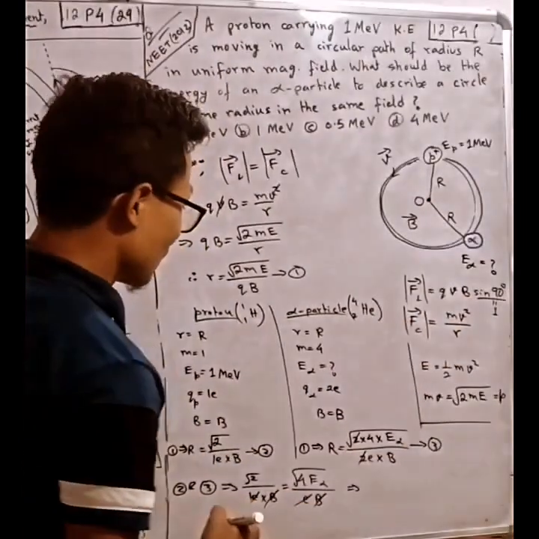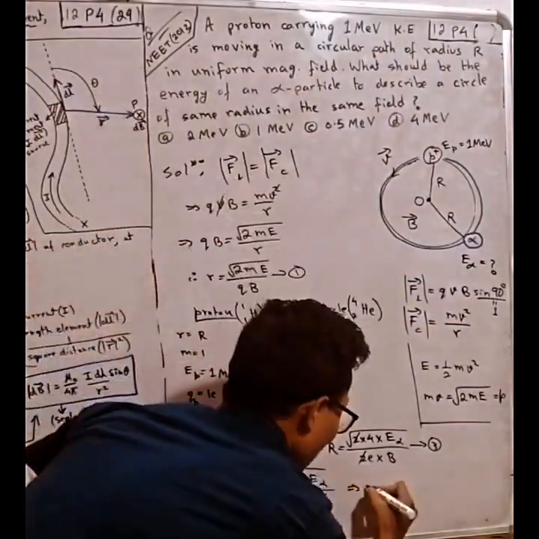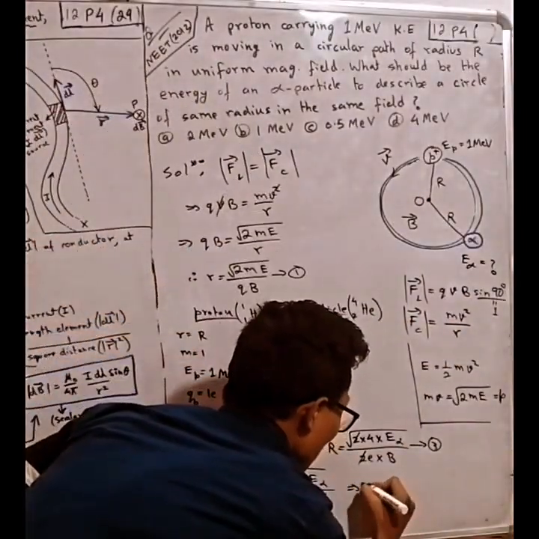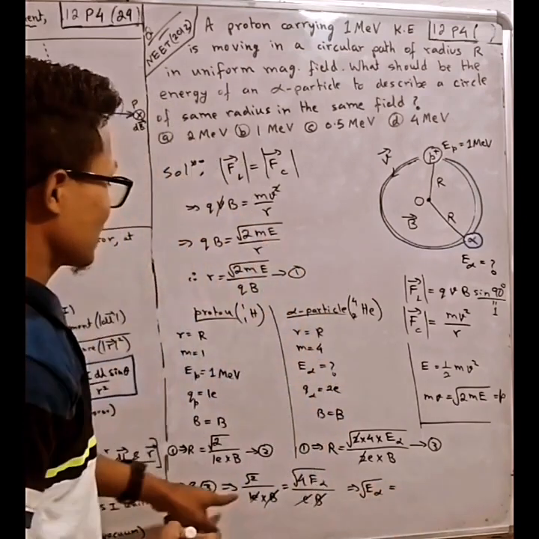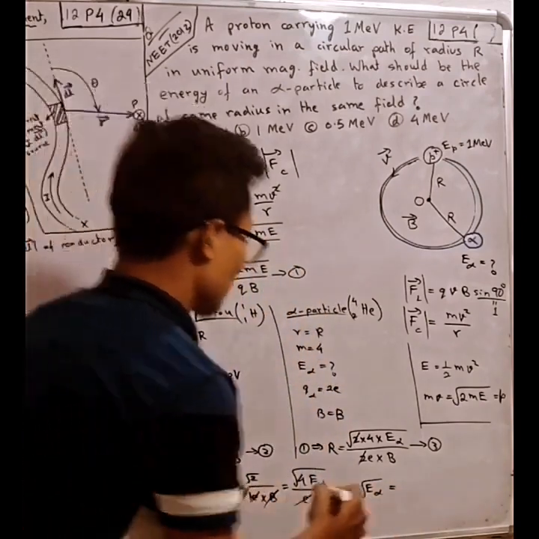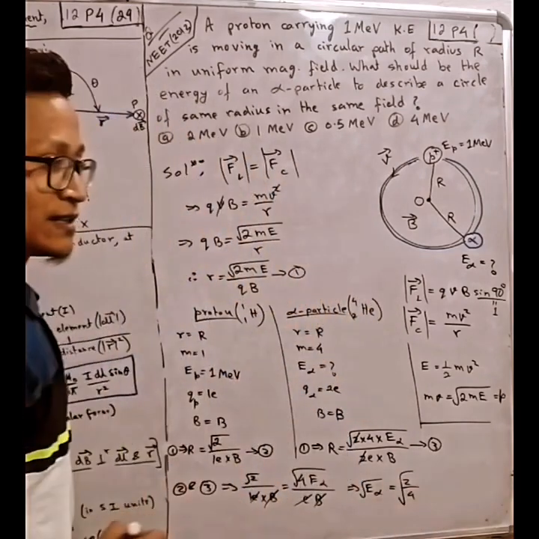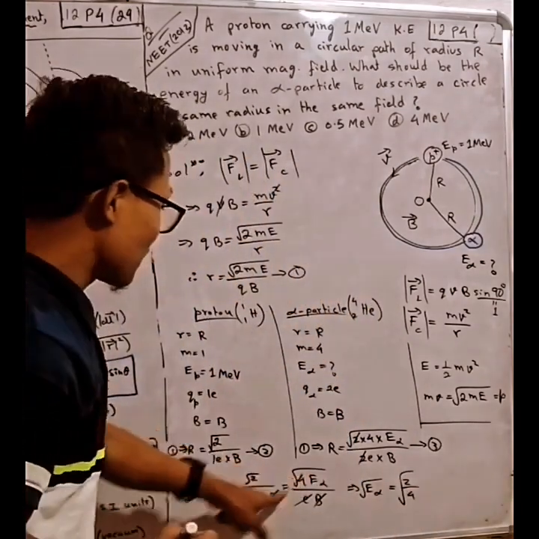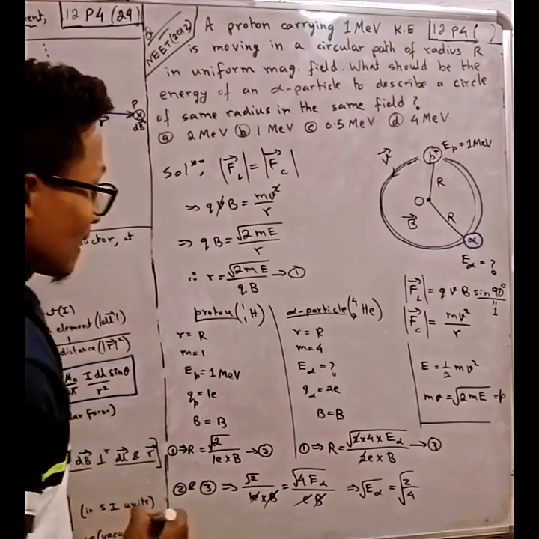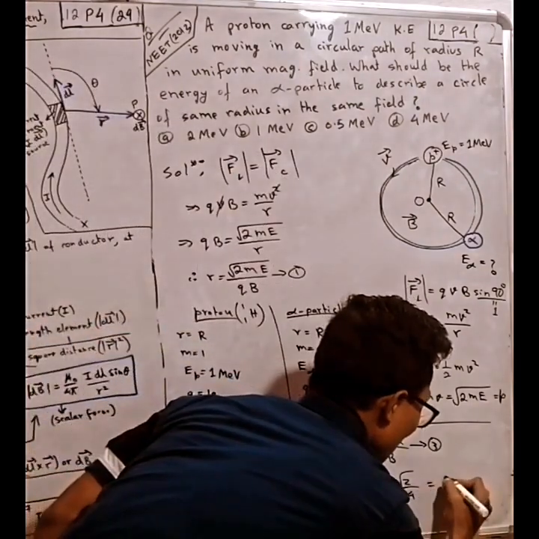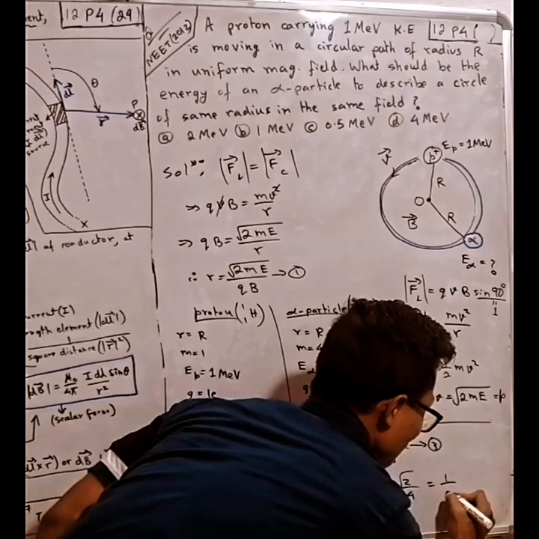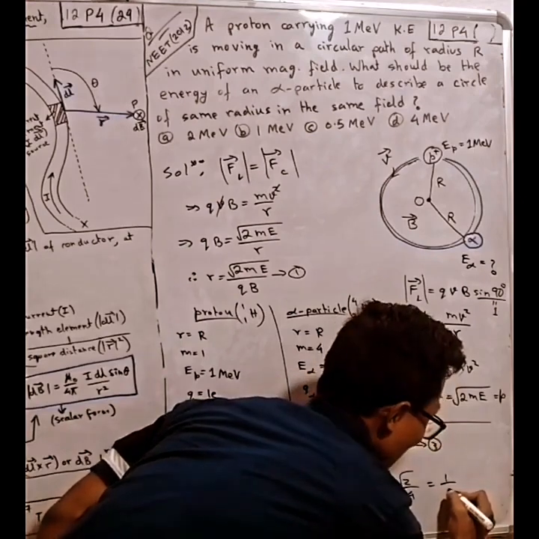The square root of E alpha equals 2 by 4 root, cross multiply, and then we have 1 by 2.